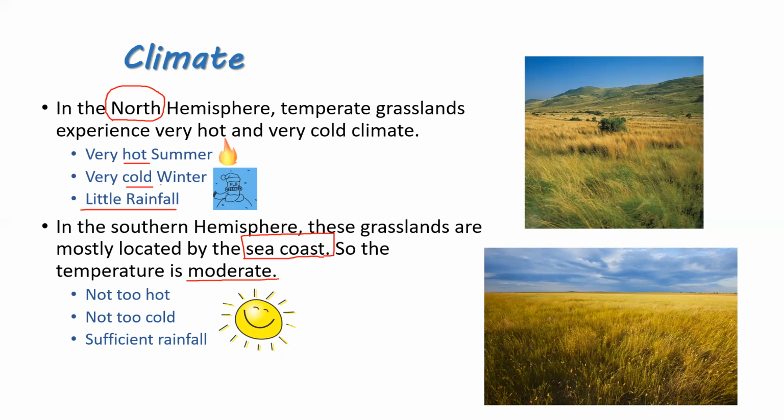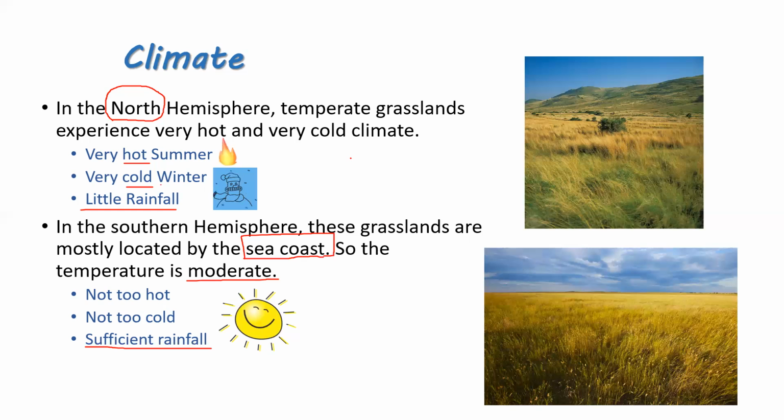That is moderate hot, moderate cold, not very hot, not very cold. And also sufficient rainfall. That means in this place, the rainfall is okayish, not very much rainfall, not very little rainfall. Rainfall is okay.